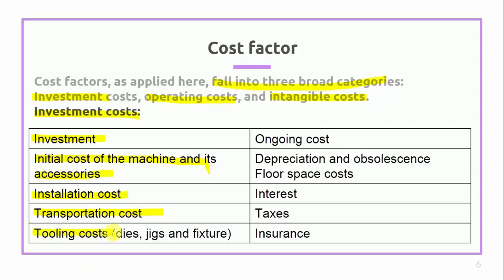After that, tooling cost. What are the different types of tooling, like dies, jigs and fixtures? Next one is the ongoing cost. That also comes under this particular investment costing. So what is the depreciation and obsolescence floor price cost? After that, what are the interest, the taxes, and the insurance for that particular machine? These come under the cost factor.